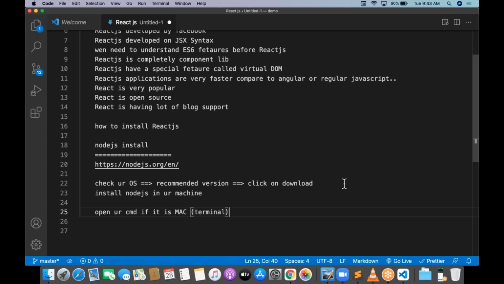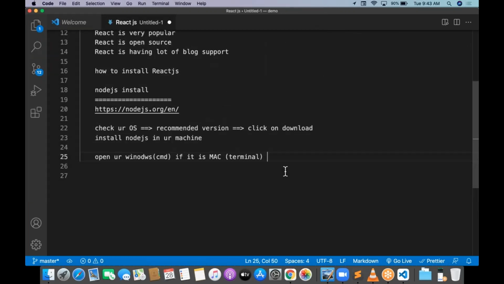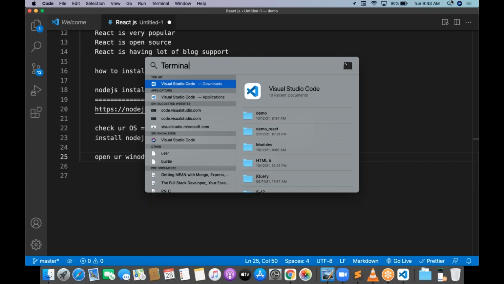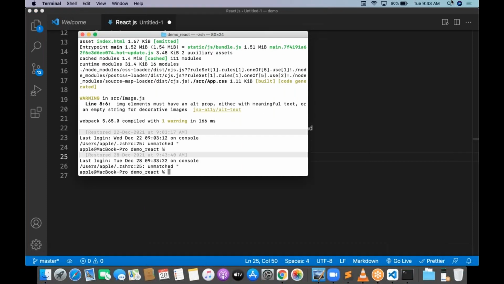If it is a Mac, it is going to have Terminal. If you are using a Windows machine, you will have Command Prompt. Suppose I'm using a Mac machine, so I'll be having Terminal.